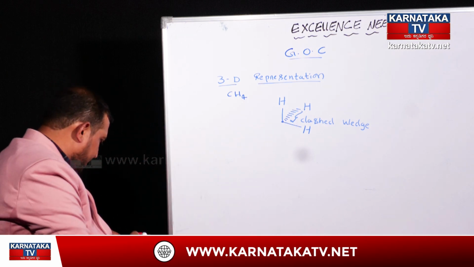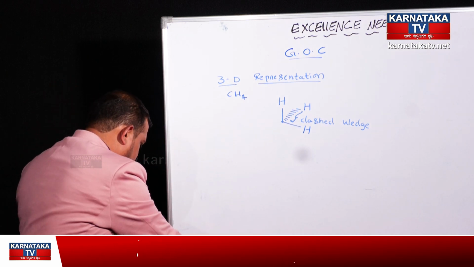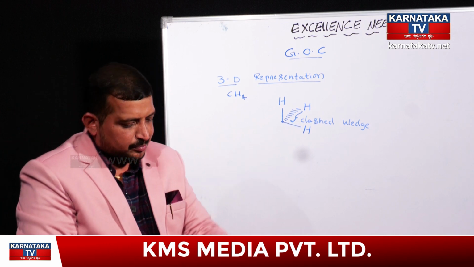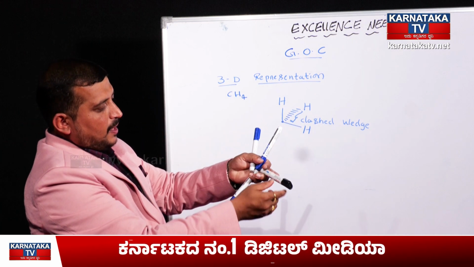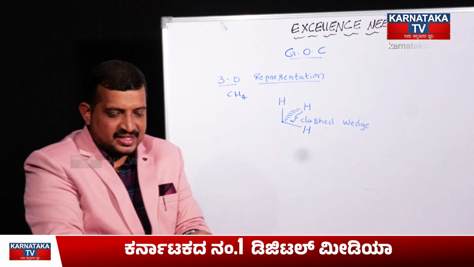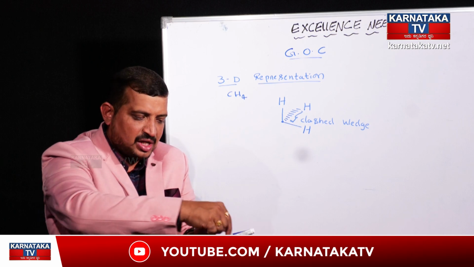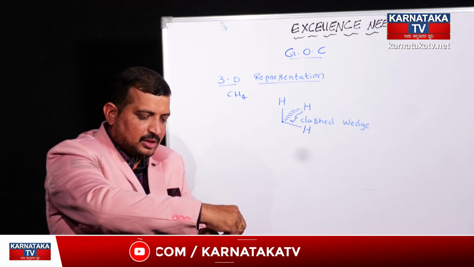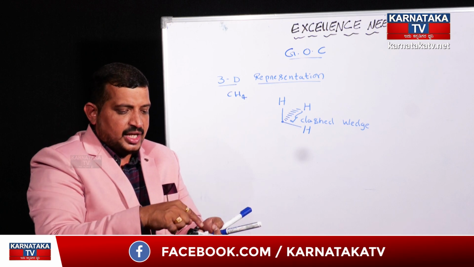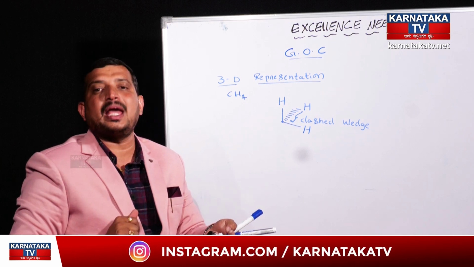If we consider the 4 hydrogen atoms, the carbon atom will be present at the center. One of the hydrogen atoms will be facing towards the observer, and one of the hydrogen atoms will be facing away from the observer. And these 2 hydrogen atoms and the carbon atom will lie on the same plane.